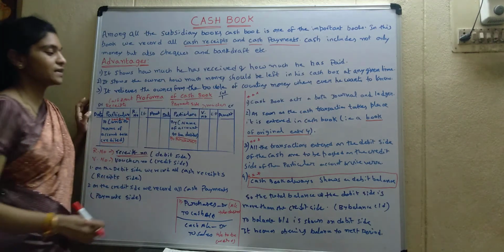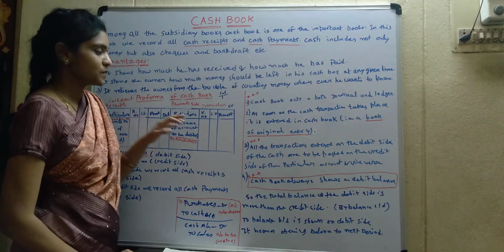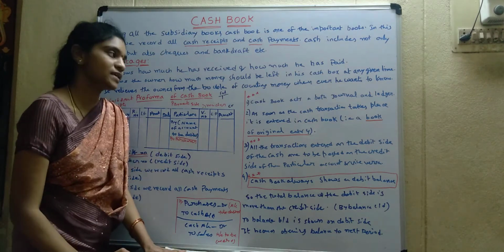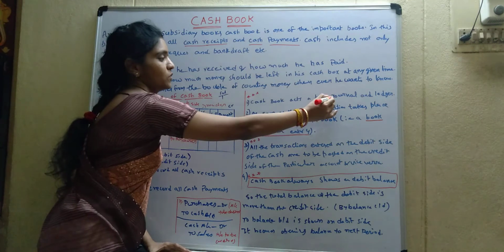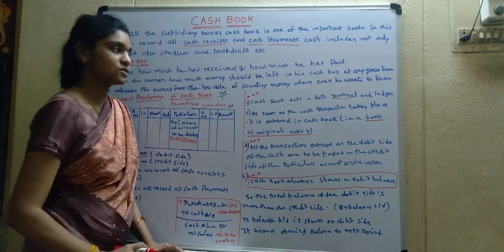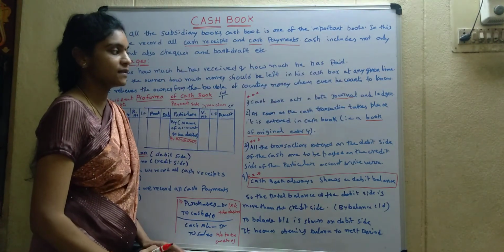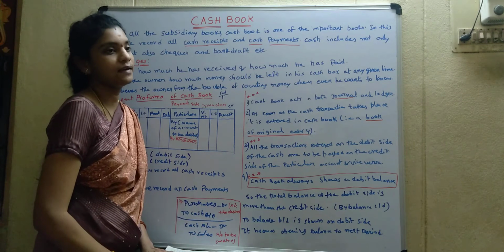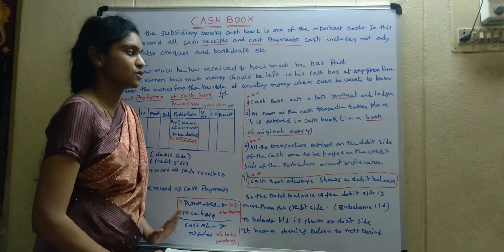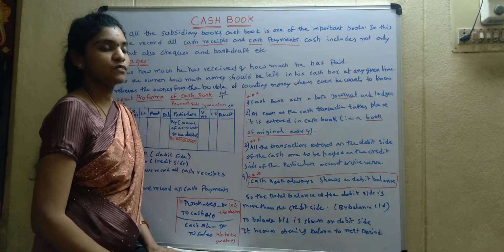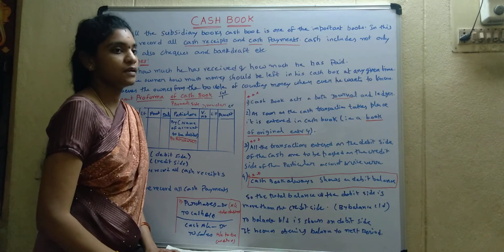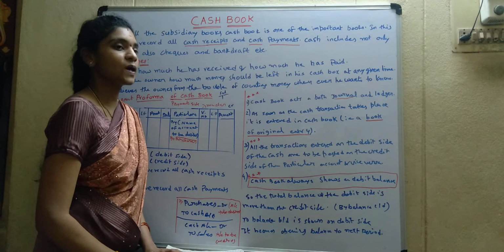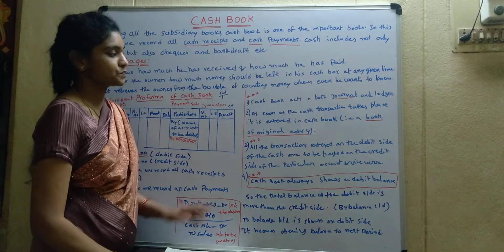And coming to the next important point to be remembered in the case of cash book: cash book acts as both general and ledger. So we need not maintain cash account separately if we maintain cash book. This is a major advantage of cash book.